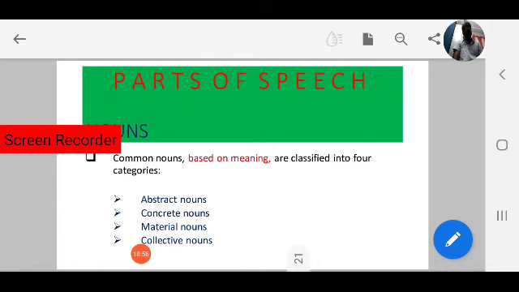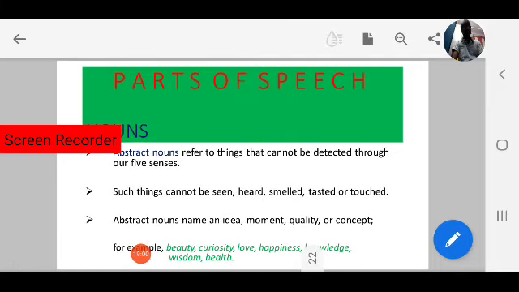Okay, let us go into detail. First one, abstract nouns. What are abstract nouns? Abstract nouns refer to things that cannot be detected through our five senses.